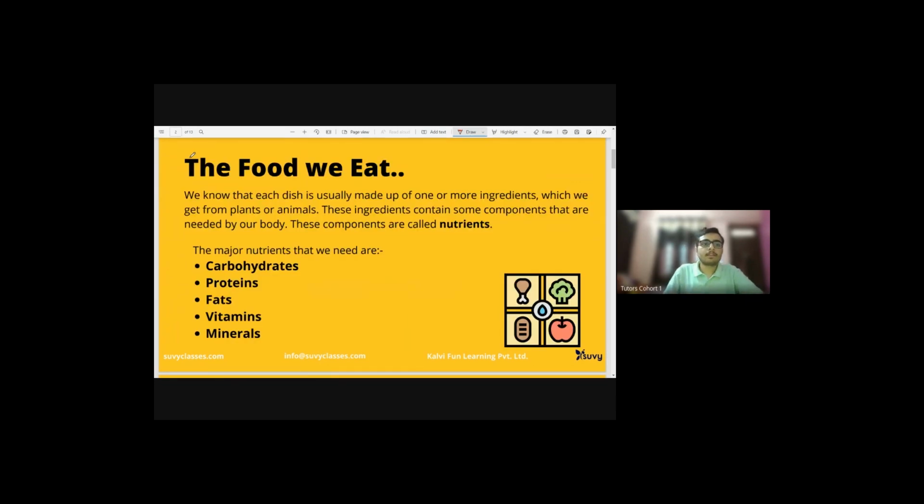Okay, so I hope you can see the next slide. The food we eat, we know that each dish is usually made up of one or more ingredients. As I just said, it has been written here: one or more ingredients. Like I was just saying that we had dal. Assume this bowl contains dal inside it.